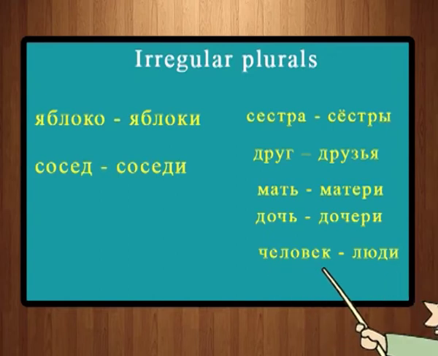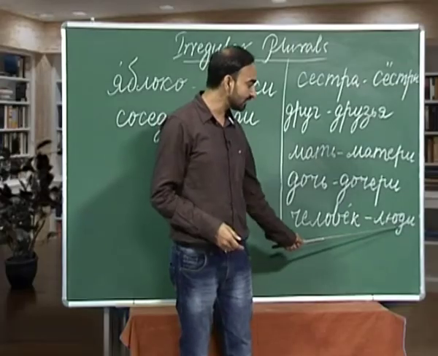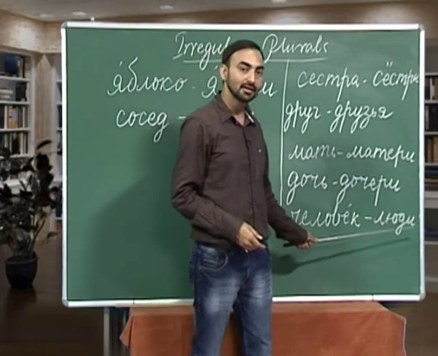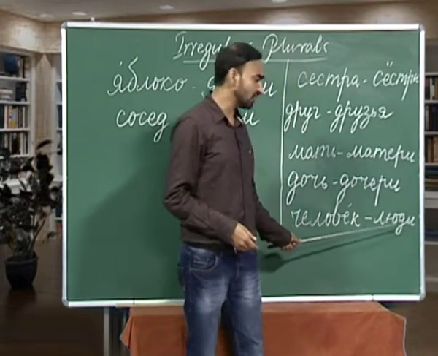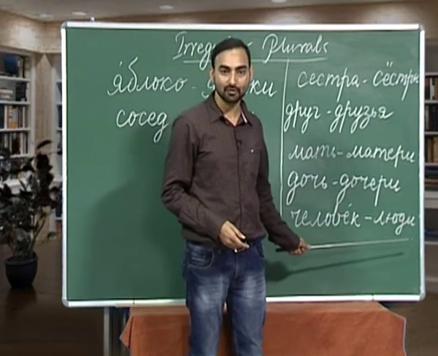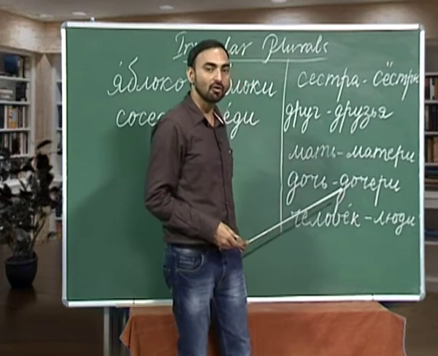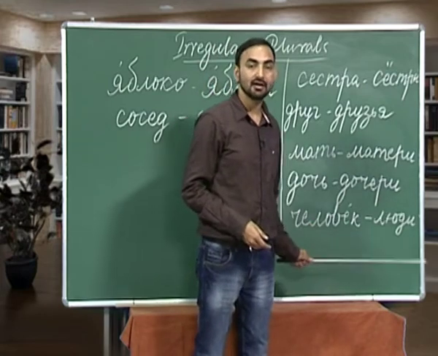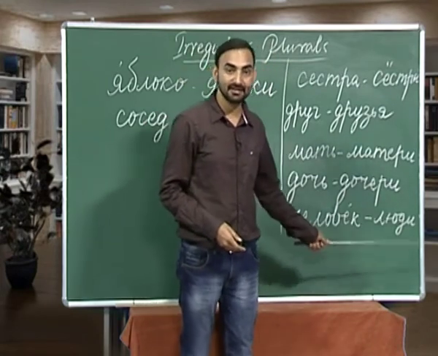Chilavek is human being or man. And what is the plural of chilavek? Liuji. As you can see, this liuji has nothing to do with chilavek. This is altogether a different word. This you have to memorize, of course, because without doing so, you will not be able to form the plural of chilavek. Chilavek, liuji, ribyonak, dechi, and so on.